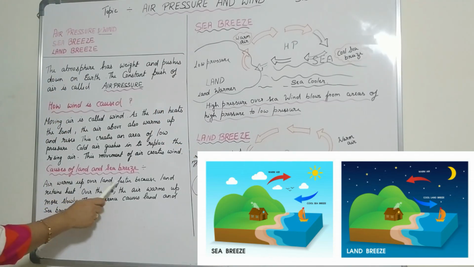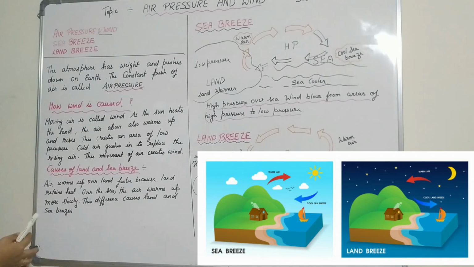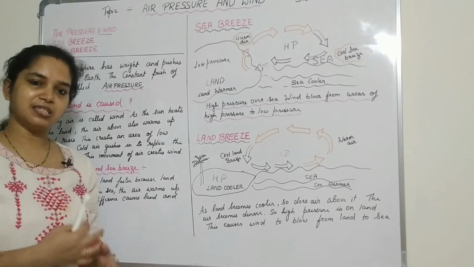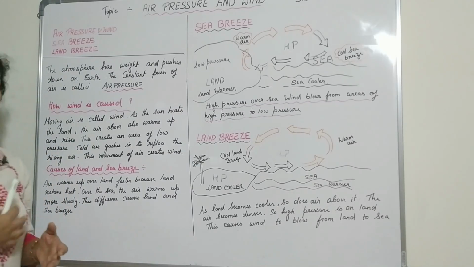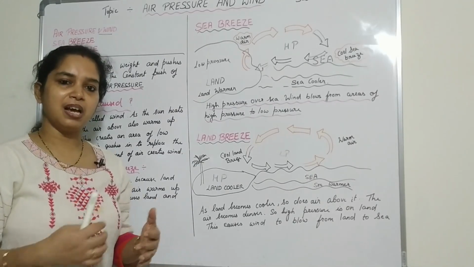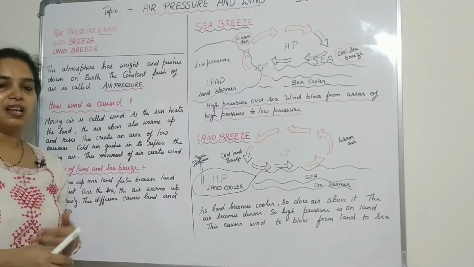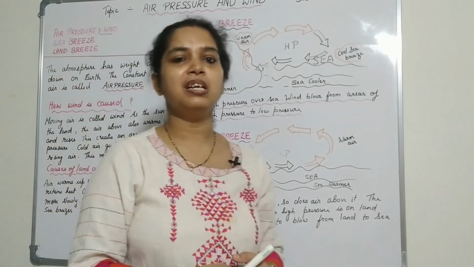Air warms up over the land faster because the land retains heat. Over the sea, the air warms up more slowly. This difference causes the land and the sea breeze. It is again saying the same thing, that the land gets heated up faster and it cools up faster rather than the sea. So you can see, due to the air pressure, we can feel the land and the sea breeze happening. Land breeze happens during the night time, and the sea breeze happens during the daytime.